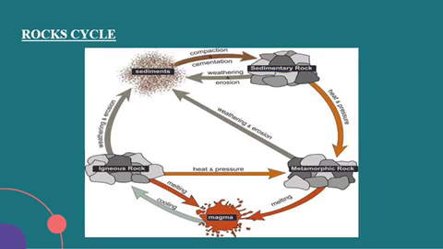When these igneous and sedimentary rocks are subjected to heat and pressure, they change into metamorphic rocks. The metamorphic rocks, which are still under heat and pressure, melt down to form molten magma, which again cools and solidifies into igneous rocks. This process continues. Okay, this is the rock cycle. Clear?